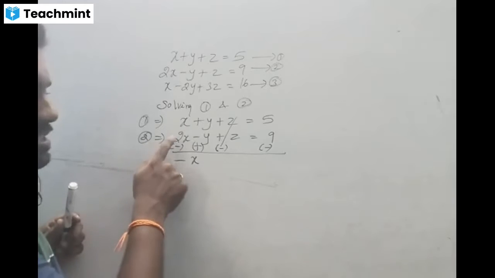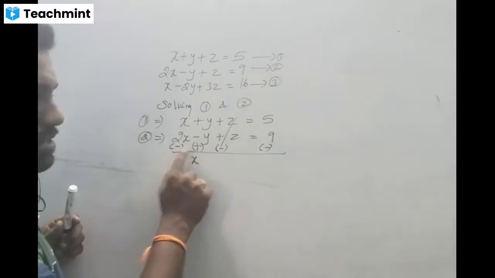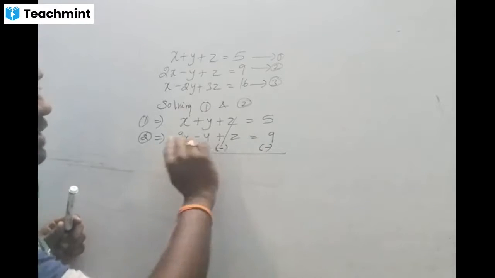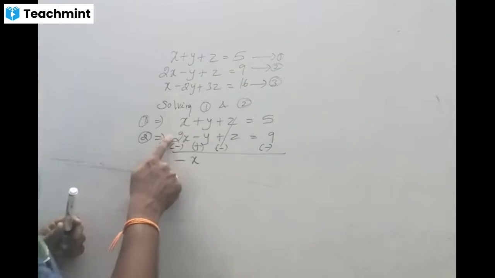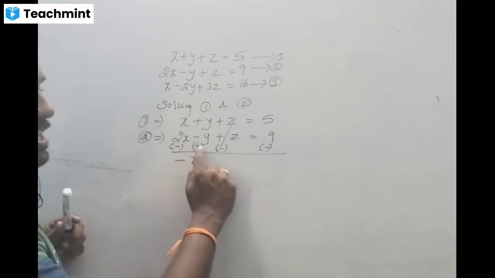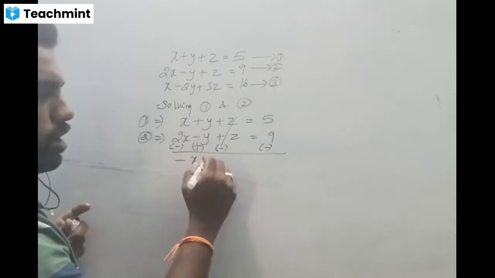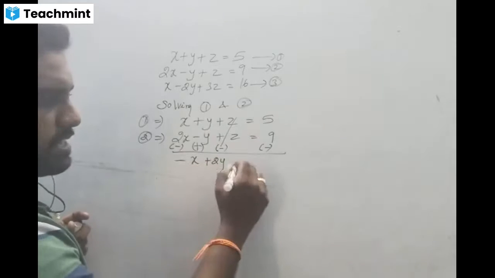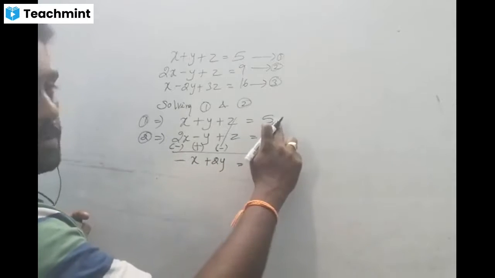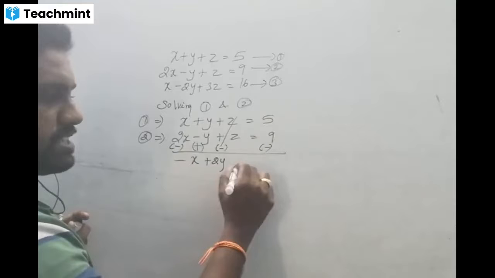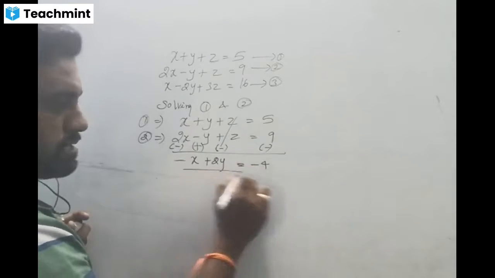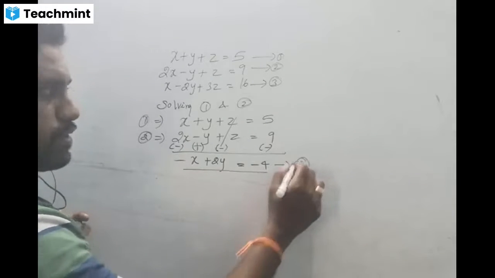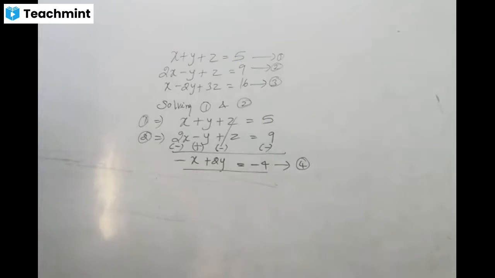Okay, the sign of the second equation is what? Whatever we have changed, that sign will be applied to the second equation. Minus 2x plus x, so minus x. Here plus y and plus y, so y plus y is 2y. z cancelled. Here minus 9, this will be plus 5. Minus 9 plus 5 is nothing but what? Minus 4. This is the equation number 4. Please copy this one. Suppose if you have any doubt, you may ask.